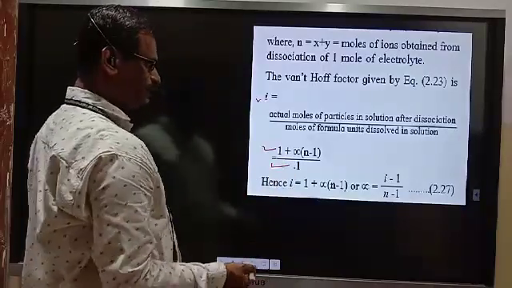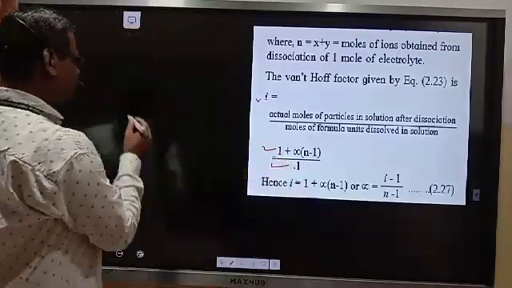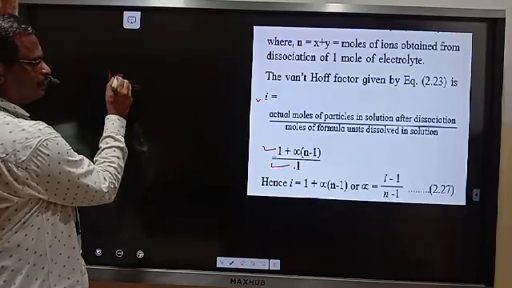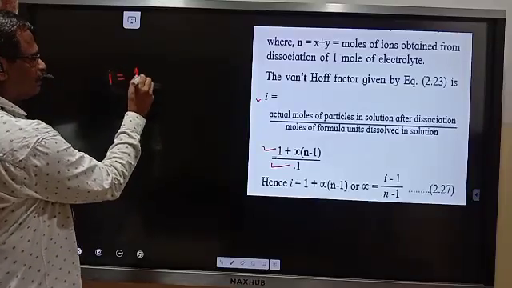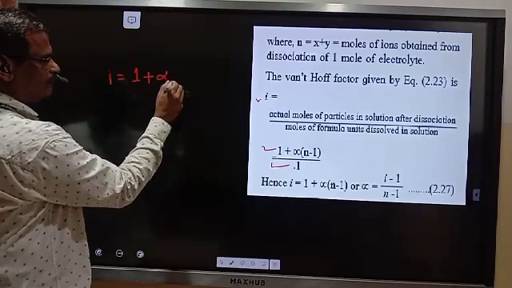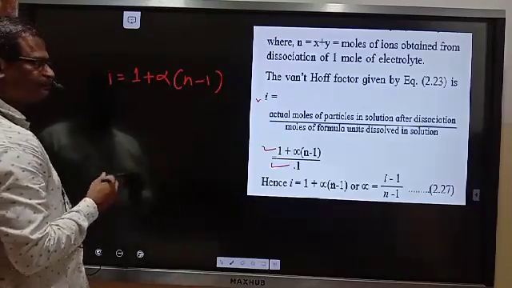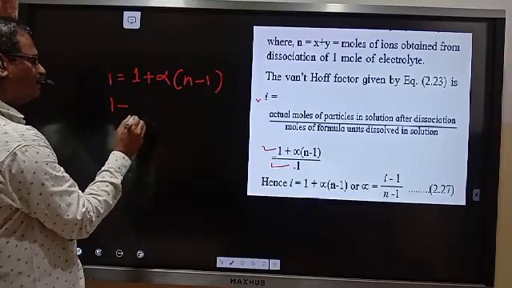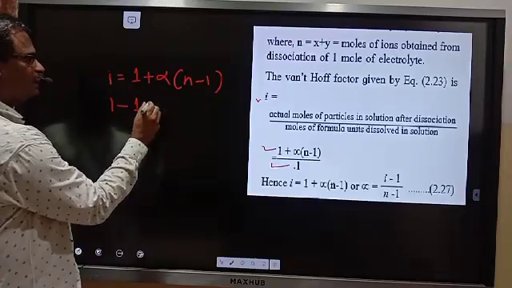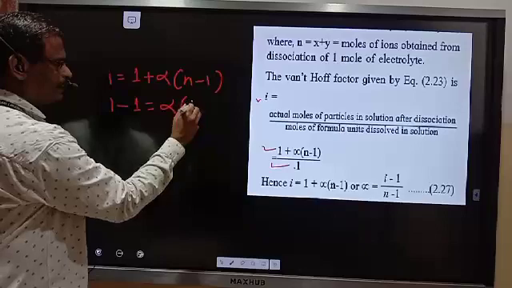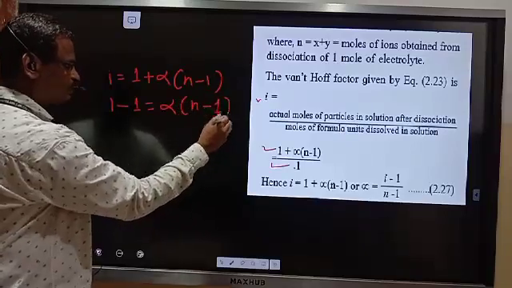If you solve this, i minus 1 equals alpha into (n minus 1).